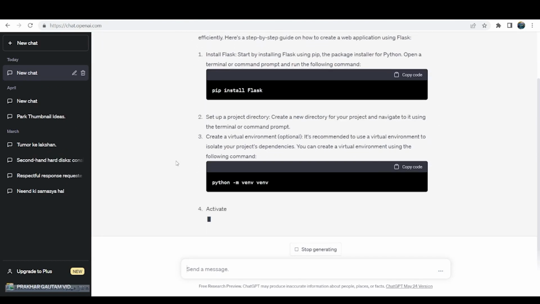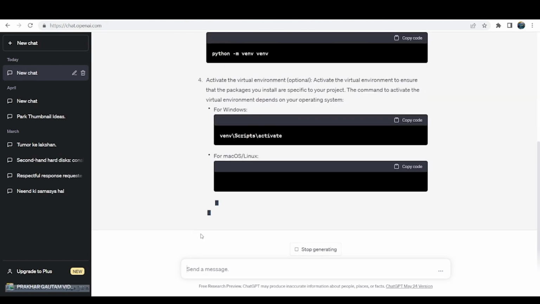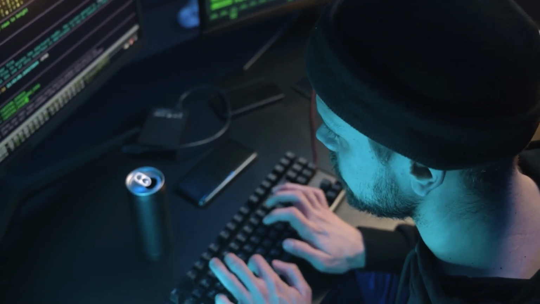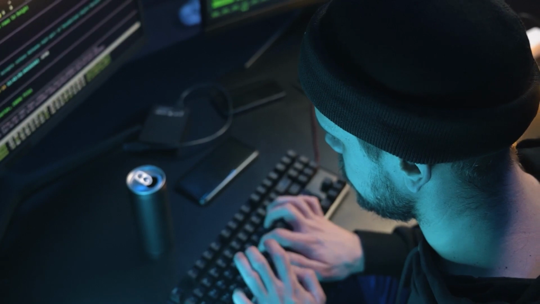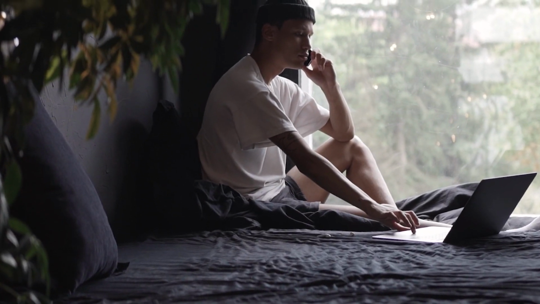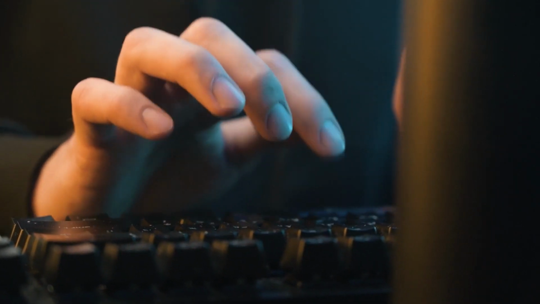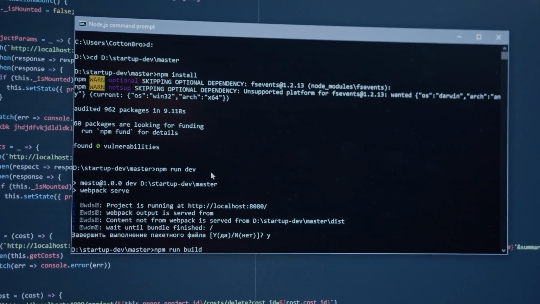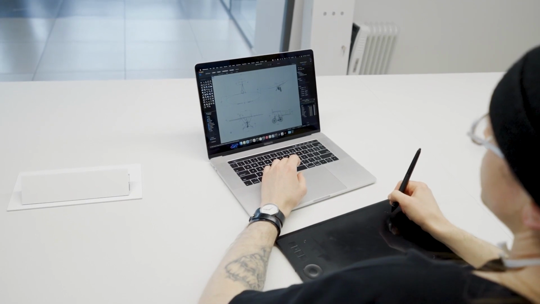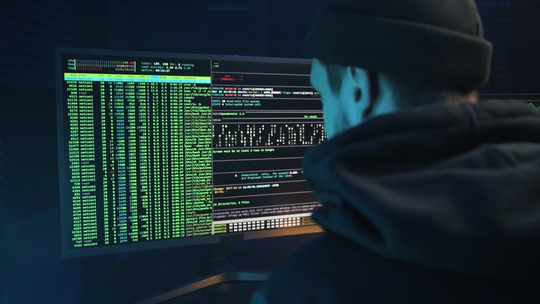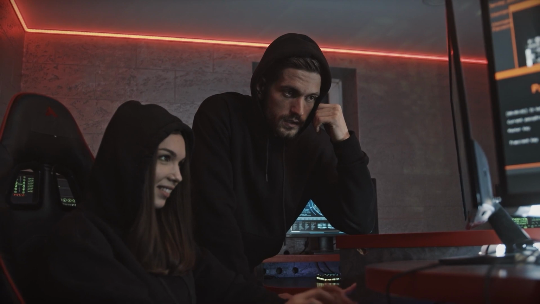ChatGPT will introduce you to the powerhouses of web development in Python, Django and Flask. These popular web frameworks will become your trusted allies as you navigate the intricacies of building engaging and interactive websites. Through ChatGPT's guidance, you'll learn how to leverage the capabilities of Django and Flask to their fullest extent. From handling user authentication and managing databases to crafting elegant user interfaces, ChatGPT will provide you with the insights and knowledge you need to bring your web application dreams to life.